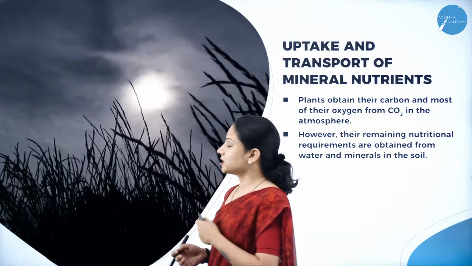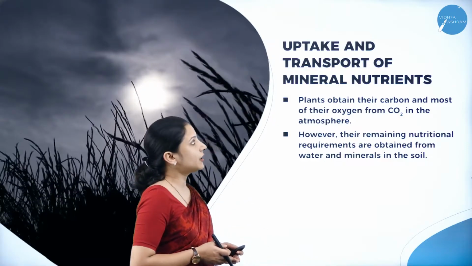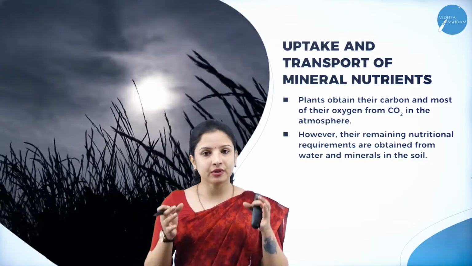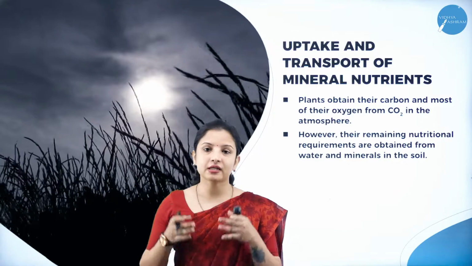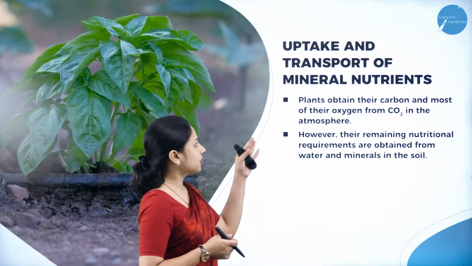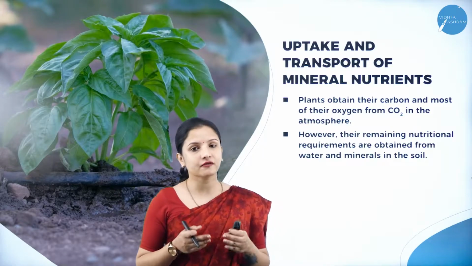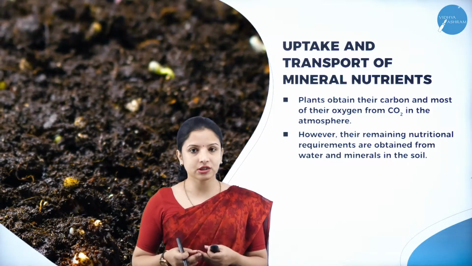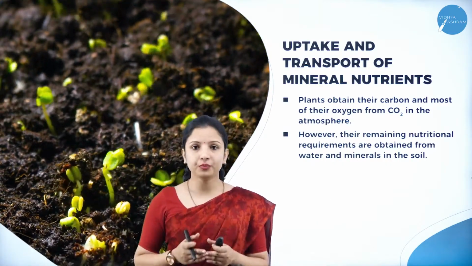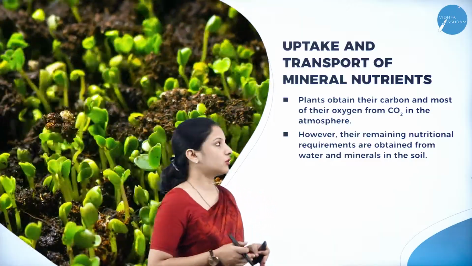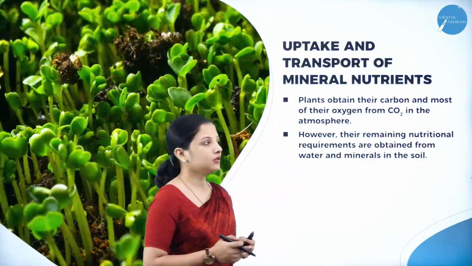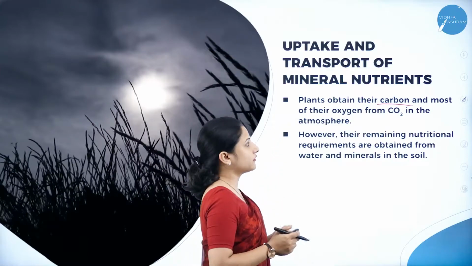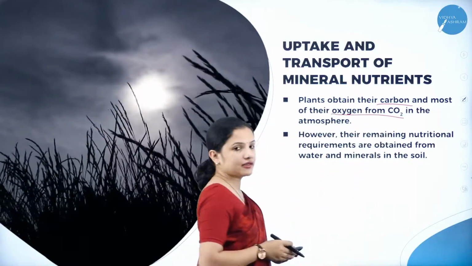To begin with the session, we shall study the uptake and the transport of mineral nutrients. We all know that plants get carbon dioxide as well as oxygen from the atmosphere, right? And the exchange of carbon dioxide and oxygen, or the entry of the carbon dioxide as well as the oxygen, is through the stomatal opening or the stomatal aperture. We studied about it. So plants obtain their carbon source and most of their oxygen from carbon dioxide in the atmosphere.